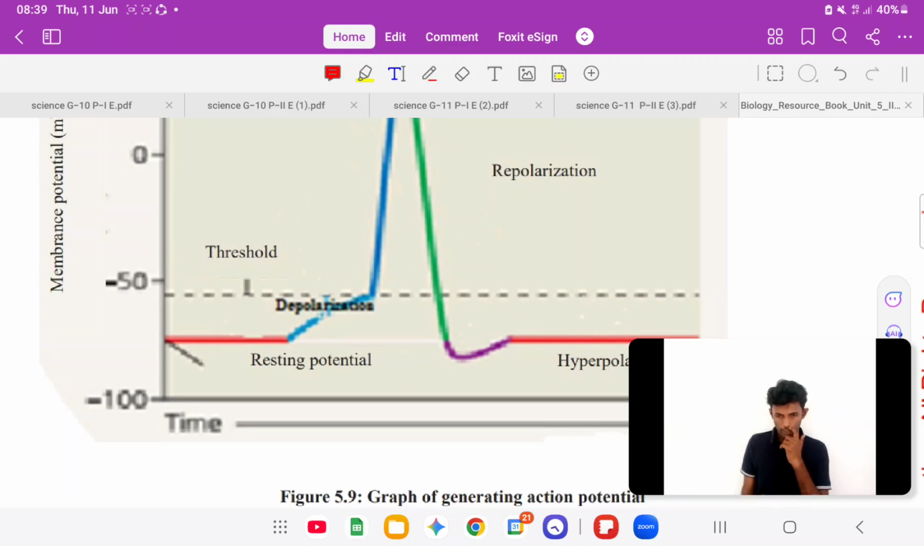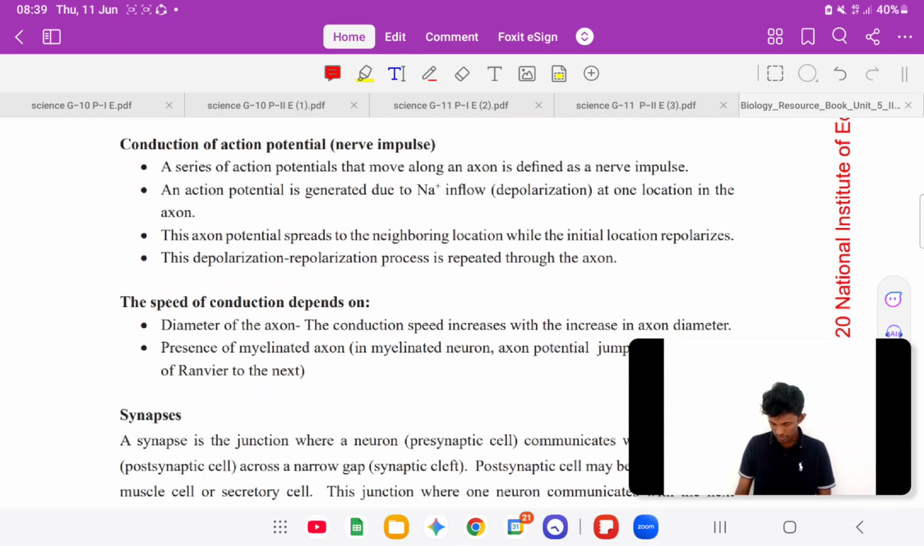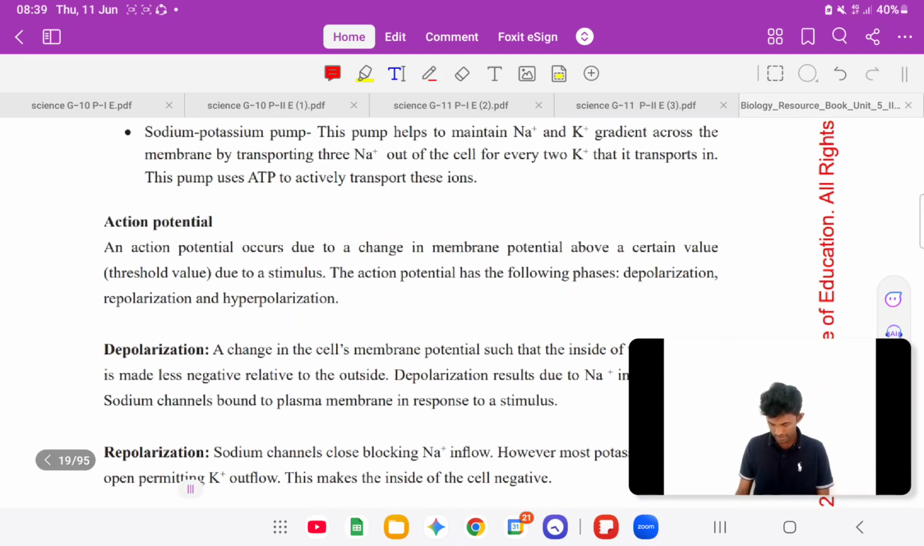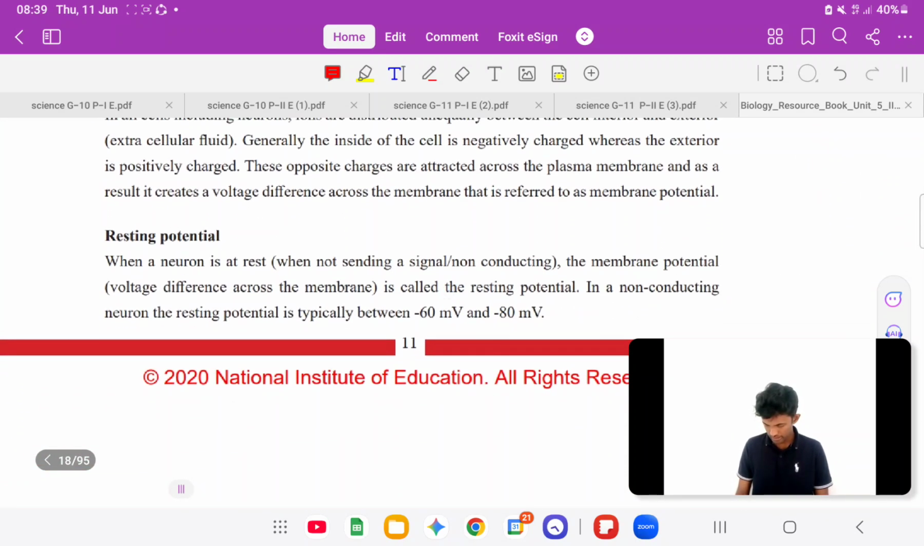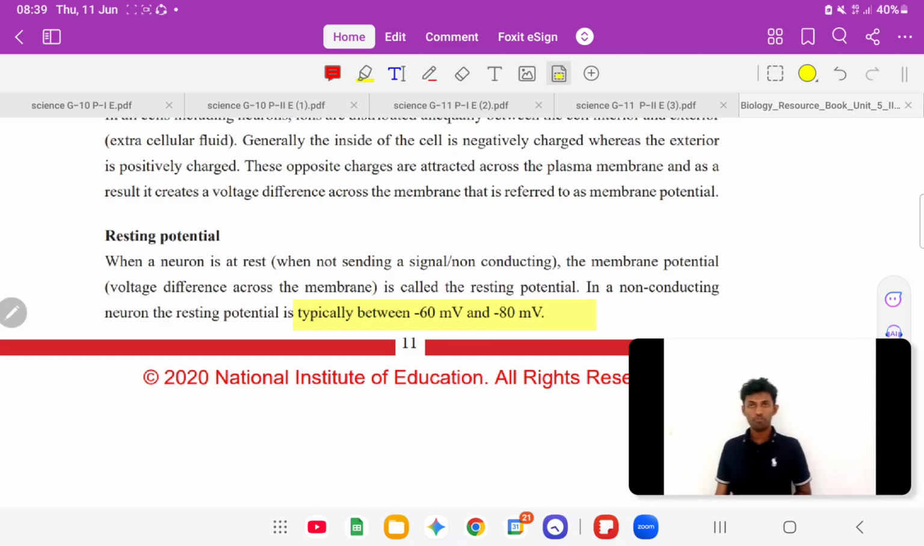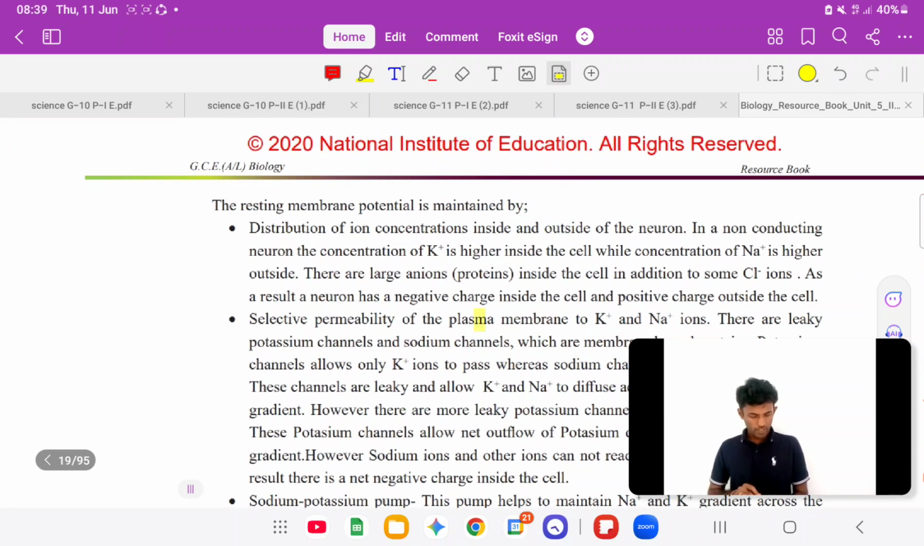Now we know that signals go through nerves as a small current. So a small current has a volt value. So what is the resting potential value? The value in the previous syllabus and the values they give in this syllabus have changed a little. They mention the resting potential value as a range. It's typically between minus 60 millivolt to minus 80 millivolt. Minus 60 millivolt to minus 80 millivolt, right? So the resting membrane potential is maintained by...